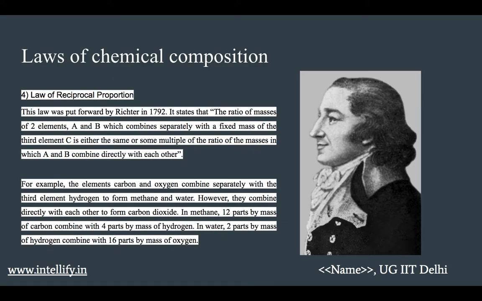For example, the elements carbon and oxygen combine separately with the third element hydrogen to form methane and water. However, they combine directly with each other to form carbon dioxide. In methane, 12 parts by mass of carbon combined with 4 parts by mass of hydrogen. In water, 2 parts by mass of hydrogen combined with 16 parts of oxygen.